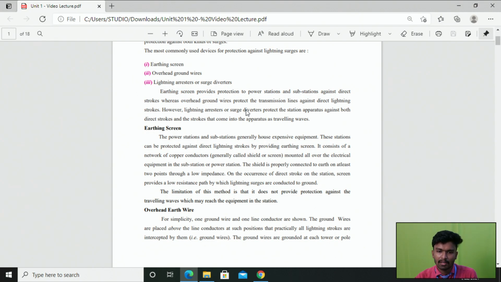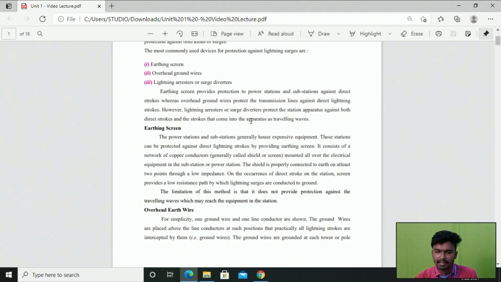The second device, the overhead ground wire, provides protection against direct lightning strokes to the transmission lines, right? However, lightning arresters or surge diverters provide protection to the station apparatus against both direct lightning strokes and strokes that reach the apparatus as traveling waves.